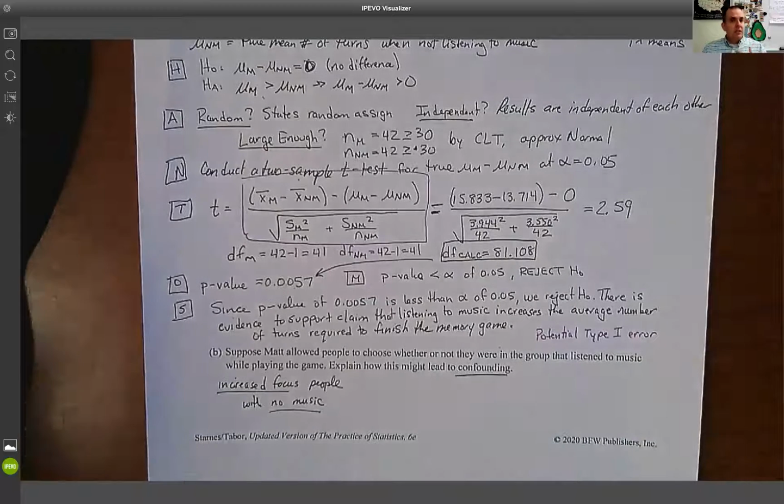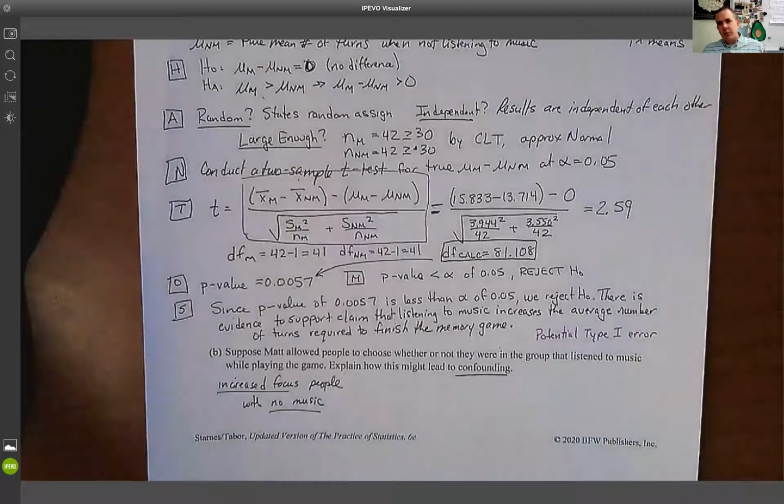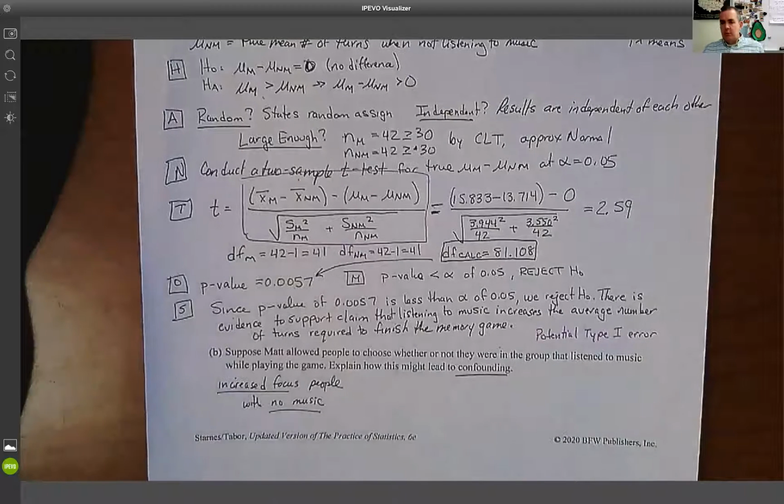It's a little more thought process involved, kind of thinking beyond, like saying, well, if I allow people to pick what group they're in, what additional things do I have to consider? That's where confounding comes into play. So hopefully that helps. Again, all I ask you to do is practice these.